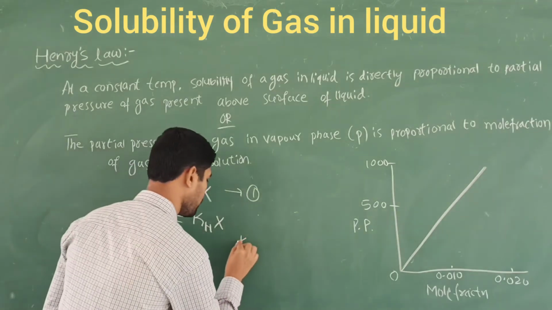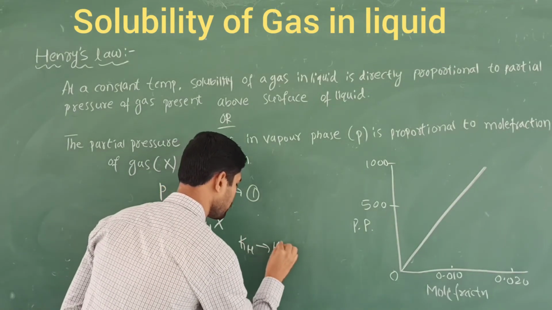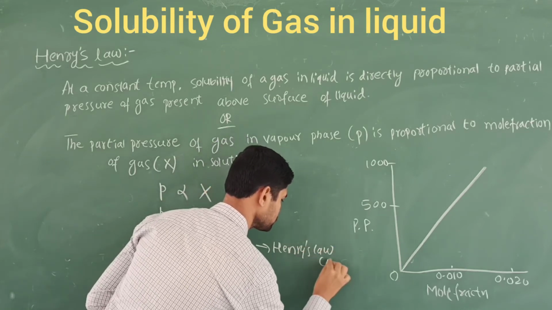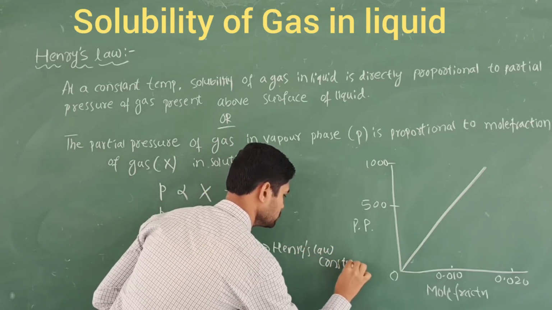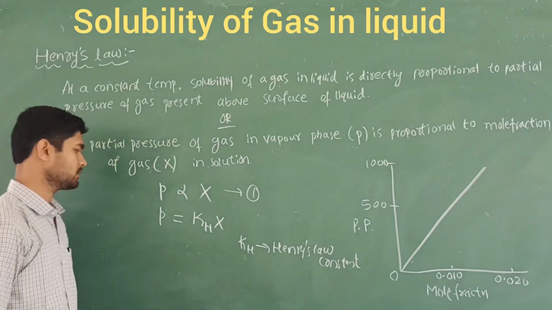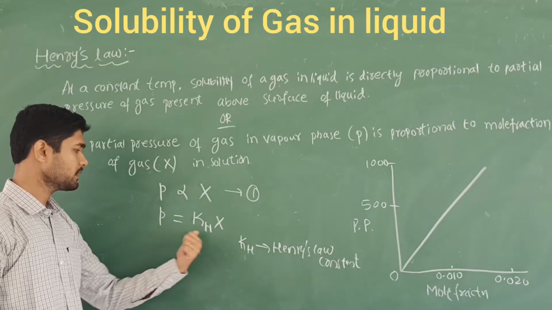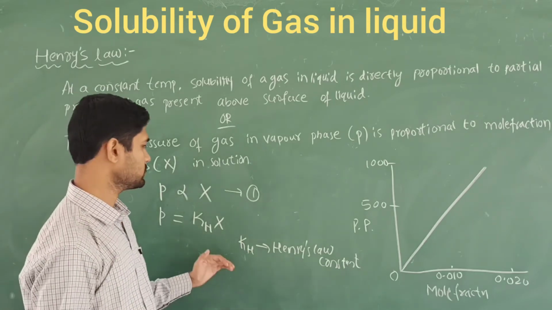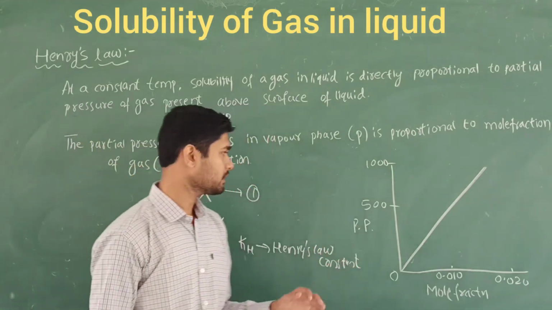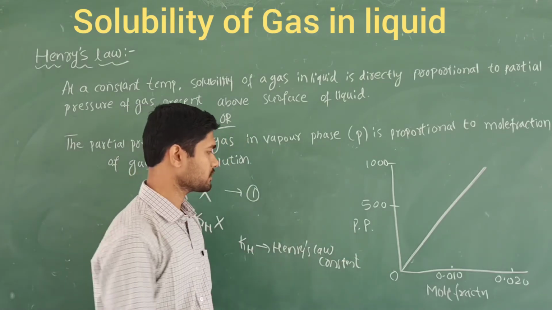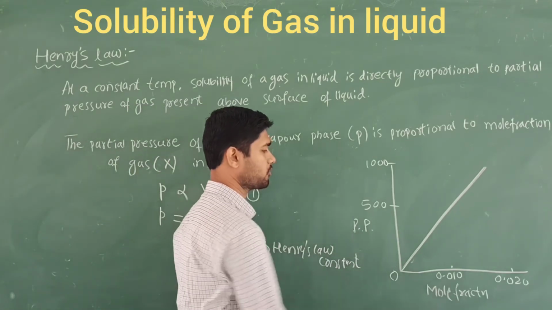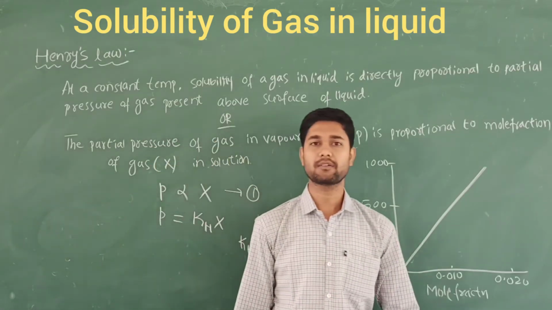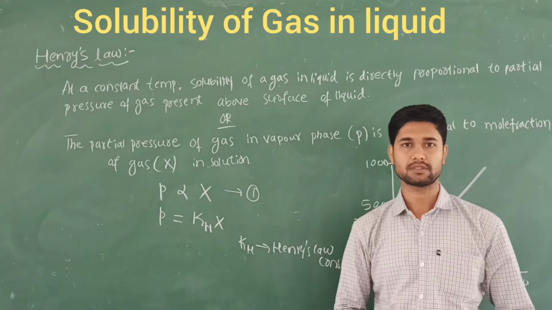This Kh is called the Henry's law constant, where p is the partial pressure, Kh is the Henry's law constant, and X is the mole fraction of the gas. So this is Henry's law. This is very important, and it is a simple plot of partial pressure against the mole fraction of the gases. Different gases will have different Kh values also.